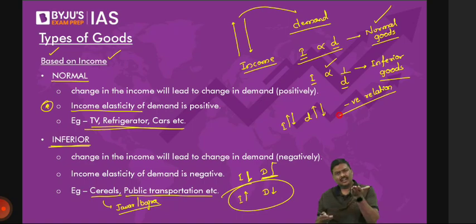Negative means, right, opposite movement. Positive means movement in the same direction. Right? So in case of normal goods, positively related or directly related. In case of inferior goods, inversely related or negatively related. Right? Cereals are nothing but food grains.